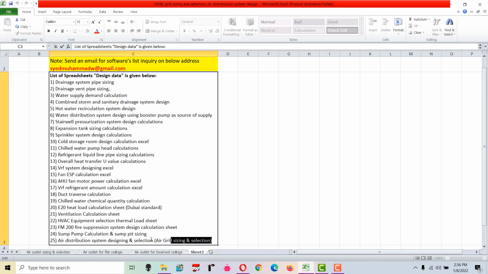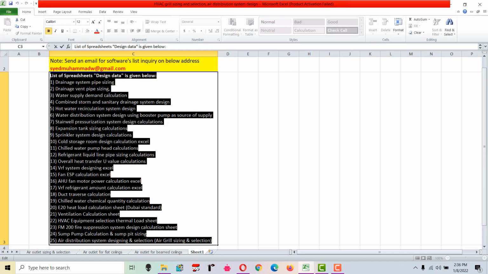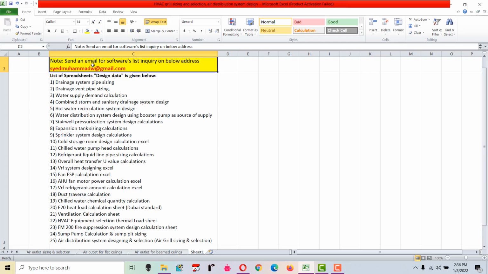So there are total 25 spreadsheets, as you can see in here, which are available. And for the list of the softwares, you can just send an email on this email address mentioned below, syedmuhammadw@gmail.com. So even after taking the membership, you can send an email on this address to get access to the required material.